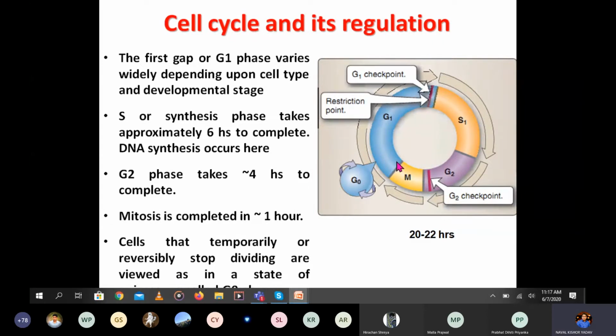And here you can see there are checkpoints, like the G1 checkpoint between the G1 and S phase, and another checkpoint between the G2 and M phase.